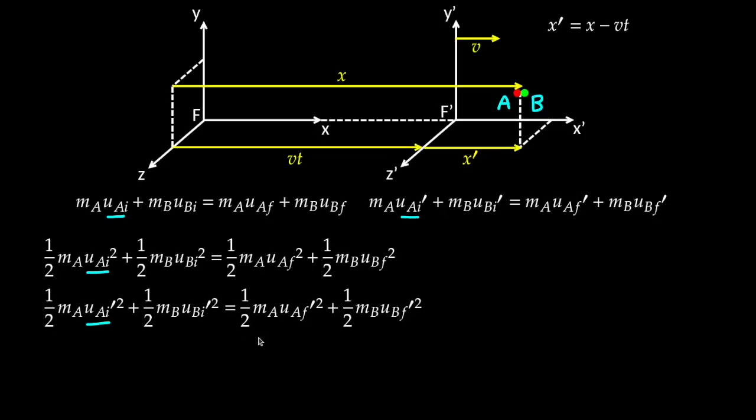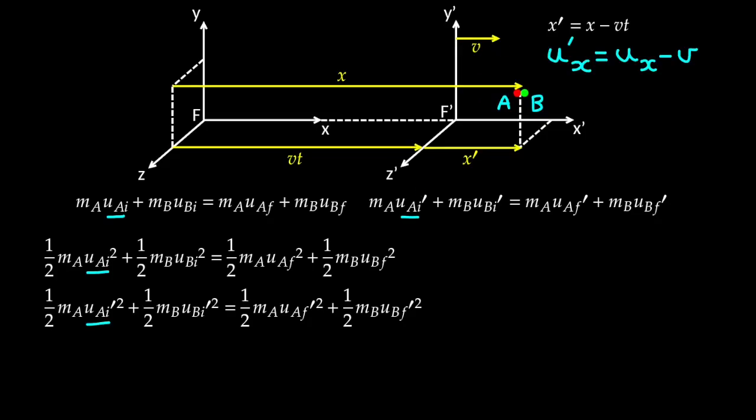So to do that, we're going to use the Galilean transformation. So if we differentiate this with respect to time, we get the velocity of a particle according to a primed observer is equal to the velocity of a particle according to an unprimed observer, minus the velocity of the primed observer, who may be sitting in a car, for example, and travelling at a constant velocity.